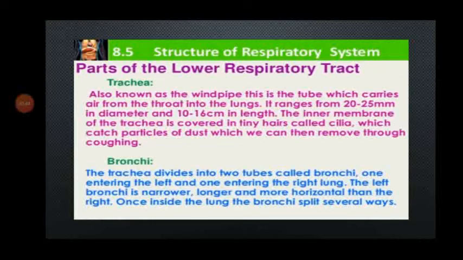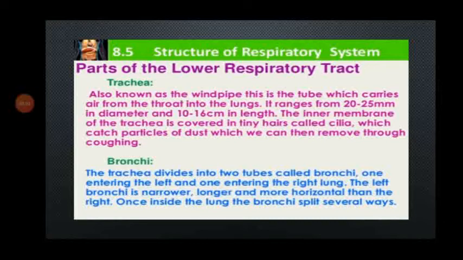The next one, trachea. It's also known as the windpipe. This is the tube which carries air from the throat into the lungs. It ranges from 20 to 25 millimeters in diameter and 10 to 16 centimeters in length. The inner membrane of the trachea is covered in tiny hairs called cilia, which catch particles of dust, which we can then remove through coughing.